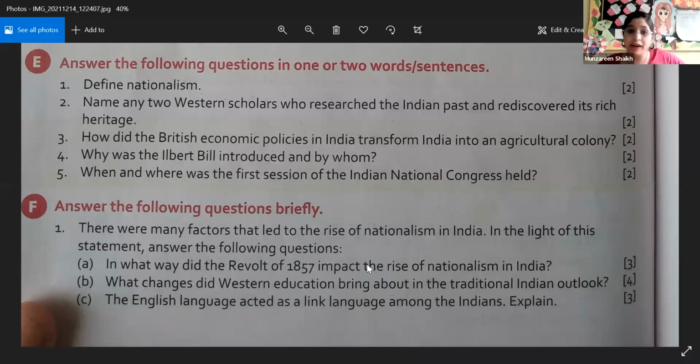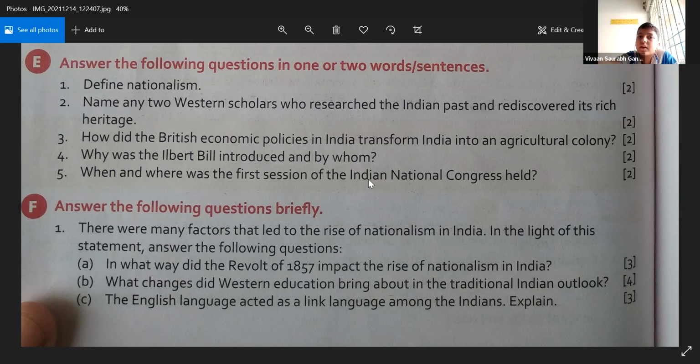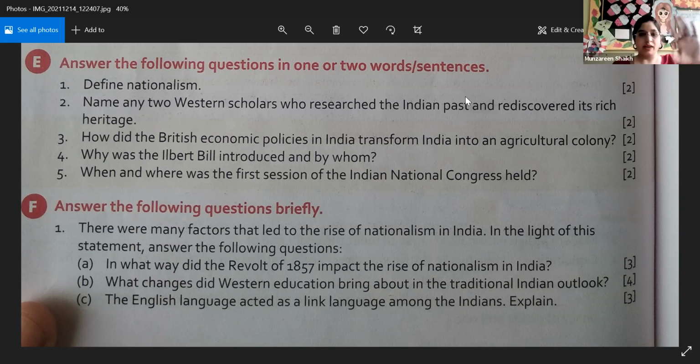Because now they were connected with the outside world, and when they got connected with the outside world, they could communicate with them, and now they could realize that this is how they are dominating us, right? It exposed them. This particular point is there in your text itself, somewhere on the top left of the page.